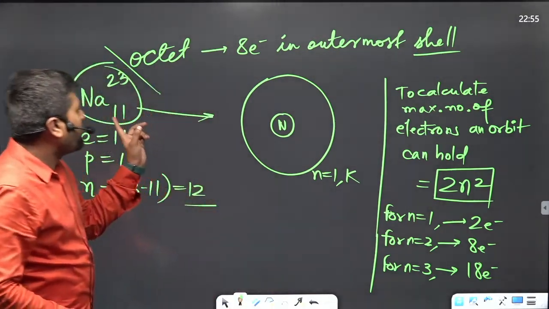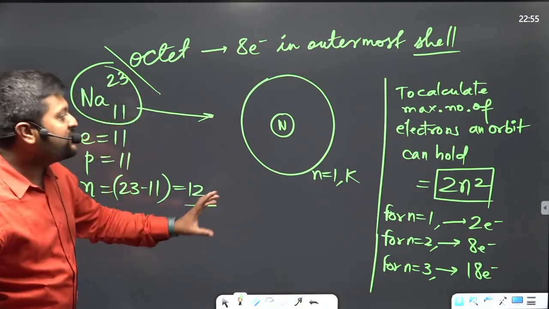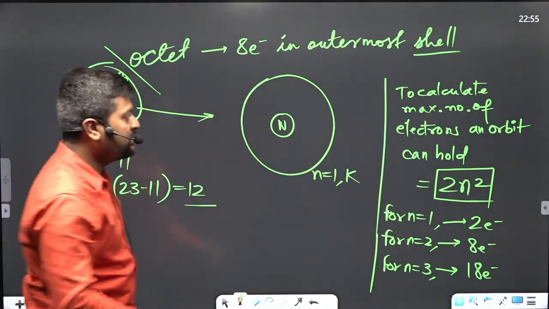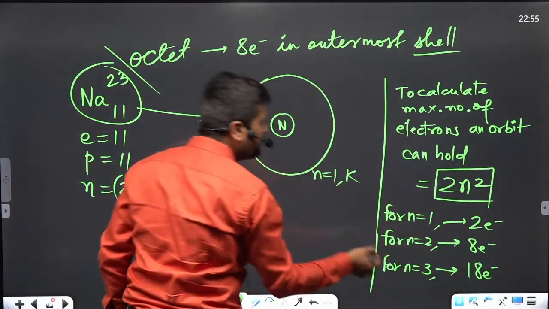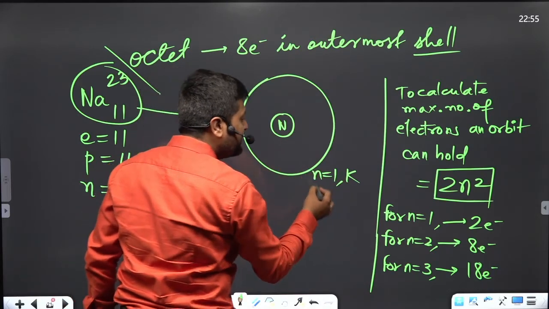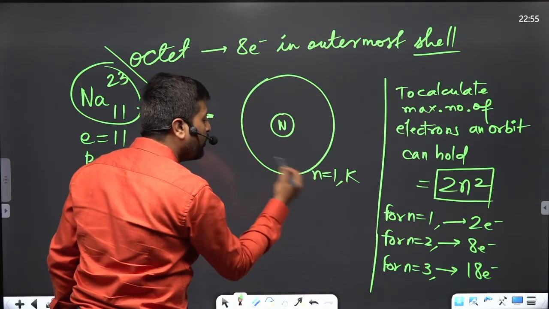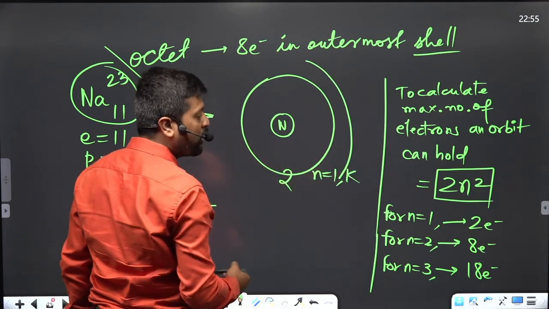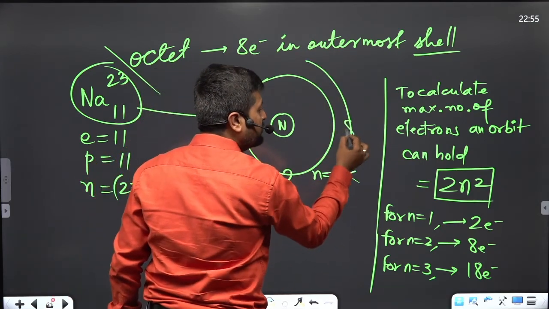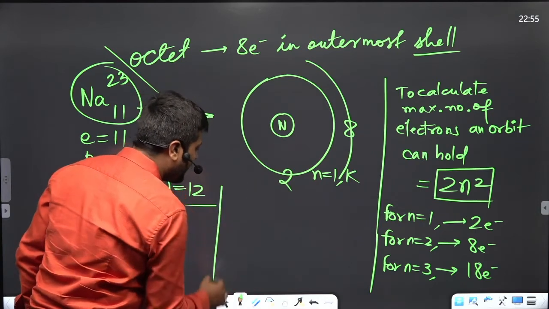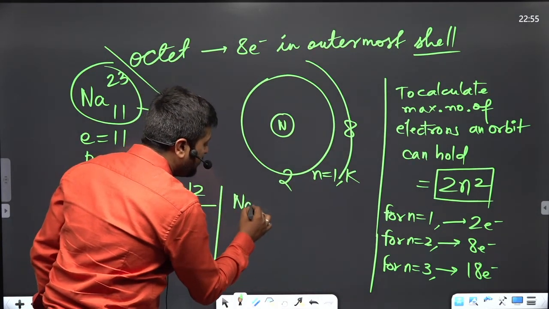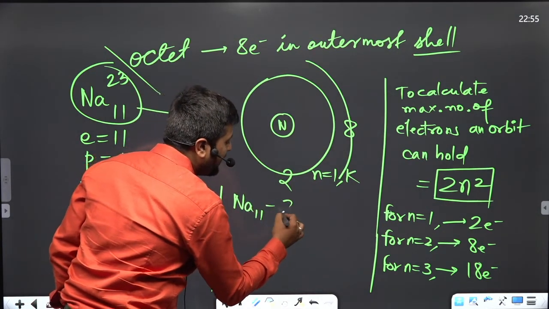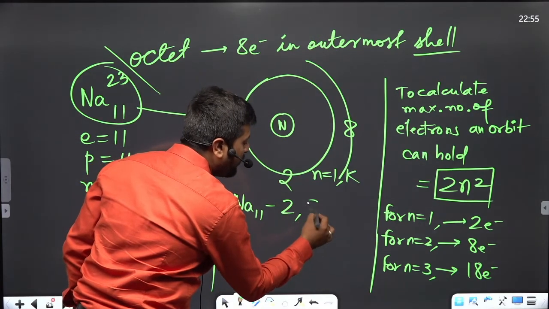All the 11 electrons of sodium are not arranged in just one orbit. They are arranged in this manner. The first orbit, n equals 1, can accommodate only 2 electrons. Then the second orbit can accommodate only 8 electrons. So if I want to write the configuration of electrons, I can write it as 2, comma, 8.